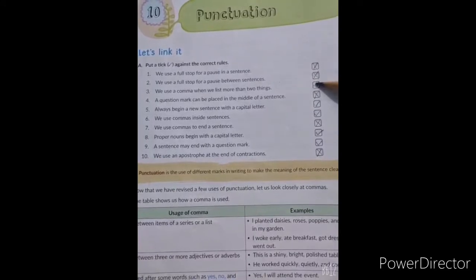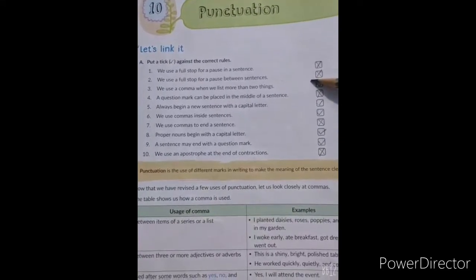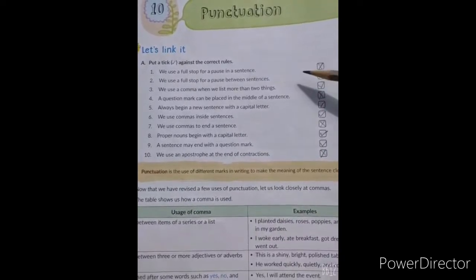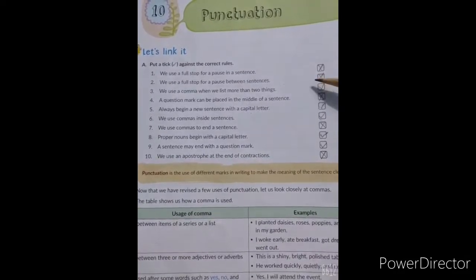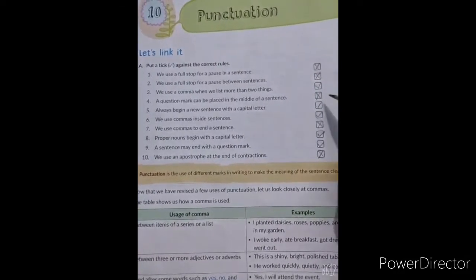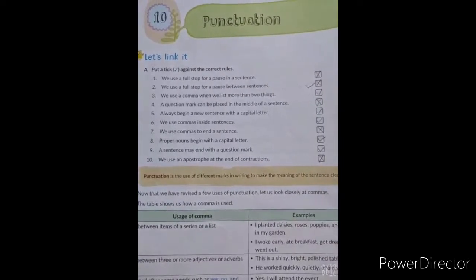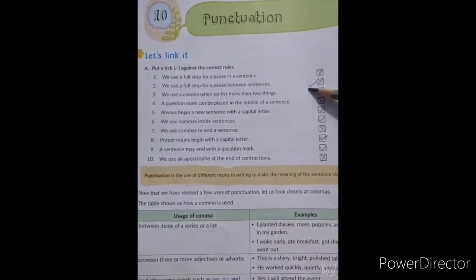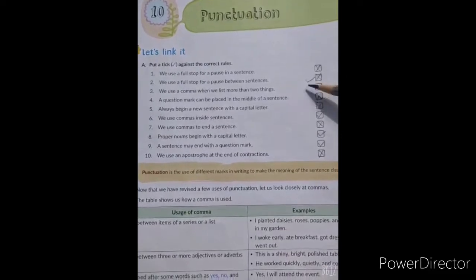So partly, students, this is correct also, but it depends on what meaning you are taking. If there are 2-3 sentences, then definitely we put a full stop to make sure that there is a pause between the sentences. So it is partly true also.